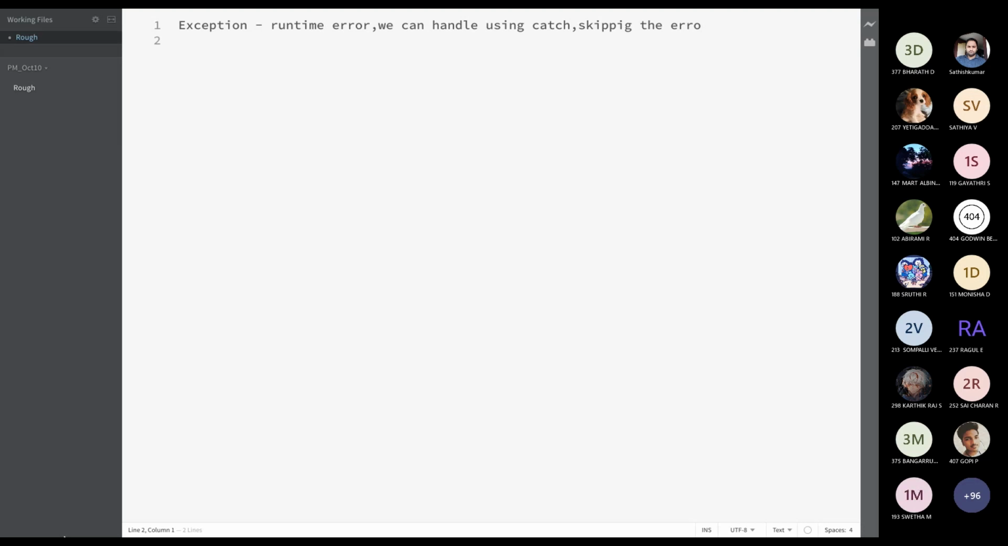Okay, everything is right answer only, but I will give you a technical clear explanation. Exception is an unexpected event. Unexpected event that terminates our program.